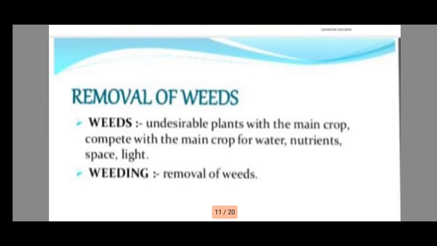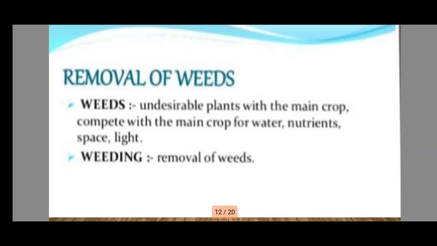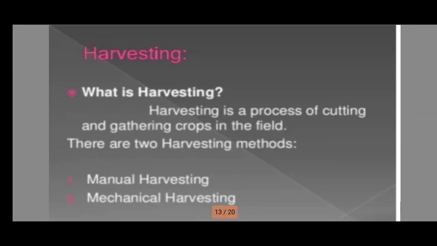Removal of the weeds. Weeds are plants that are unessential in the field, undesirable plants within the main crop. They compete with the main crop for water, nutrients, light and space. So the removing of the weeds is called weeding. Next is the removal of weeds. We can use chemicals to remove the weeds.